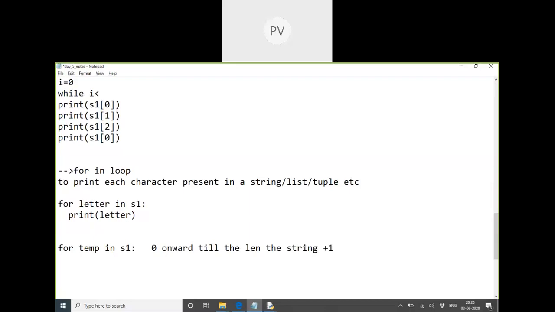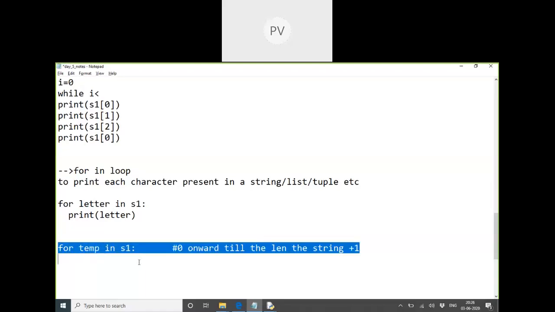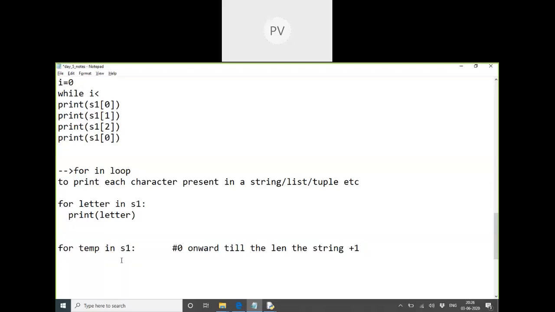Means what we mentioned in the while loop manually: i is 0, i less than length of the string, i plus 1. I don't have to mention these three things. I'm skipping this. In for in loop, automatically the system will check. You give a string to it, it will pick up the first letter of it, from index 0. Takes that letter and stores it in the variable. This is a temporary reference. This variable is only used for this for loop. After this for loop, there is no such variable. Its scope is very much limited. I cannot use this outside the for.